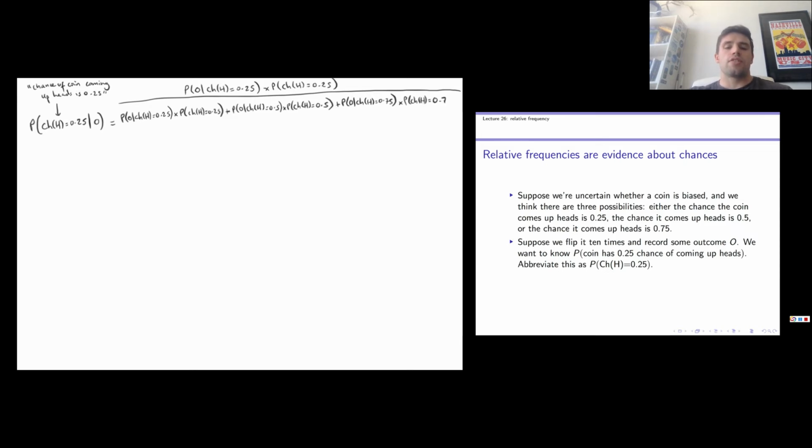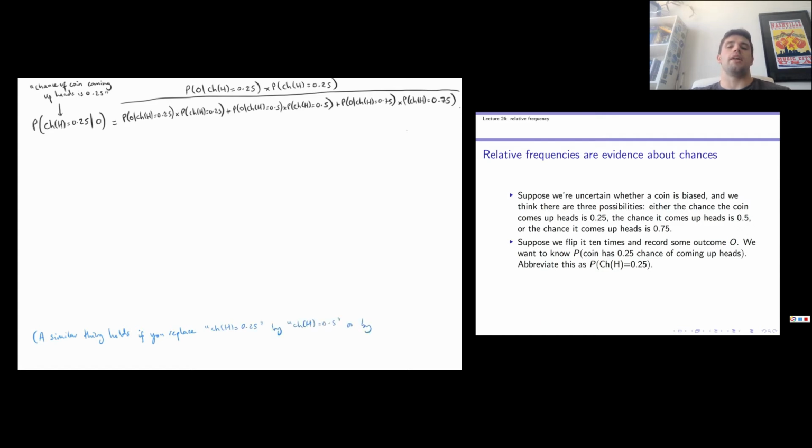And a similar thing holds for the probability that the coin has a chance of 0.5 of coming up heads given the outcome, and for the probability that the coin has a chance of 0.75 of coming up heads given the outcome. The point here is that, as we saw in lecture 23, the evidence here is the outcome on the left-hand side, but all of the information about that outcome is contained in a report about the observed relative frequency of, in this example, heads in that outcome.